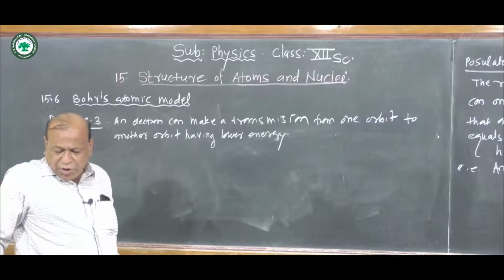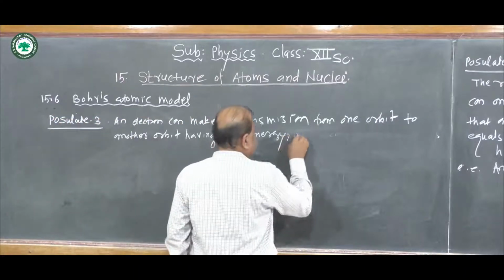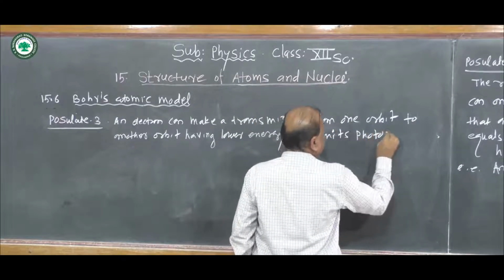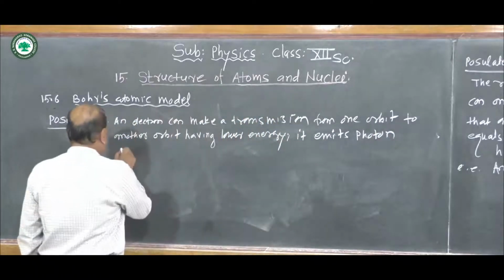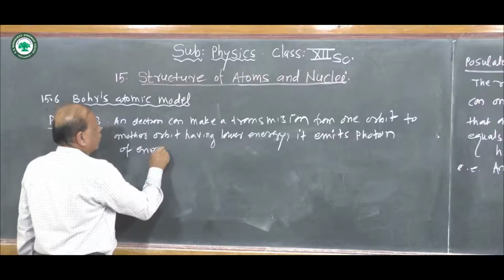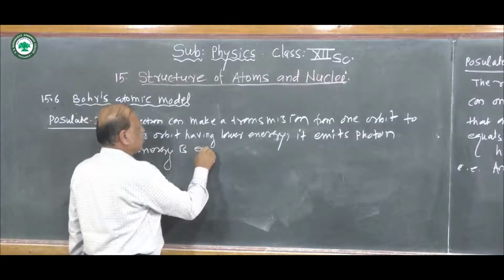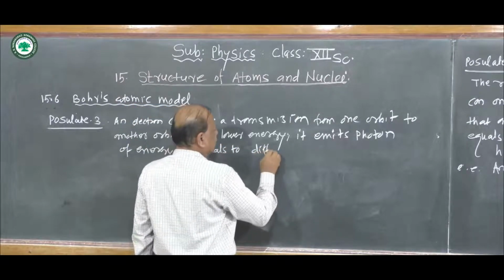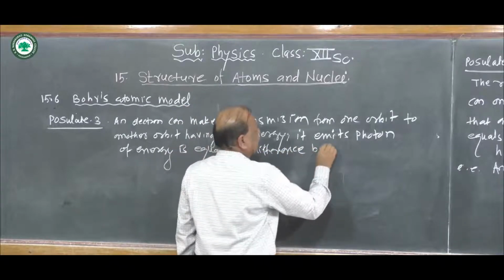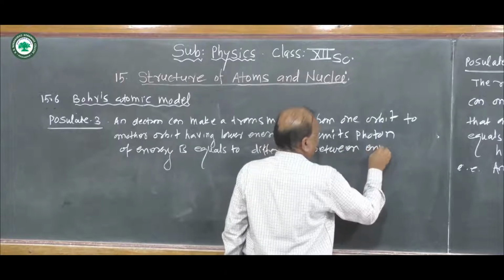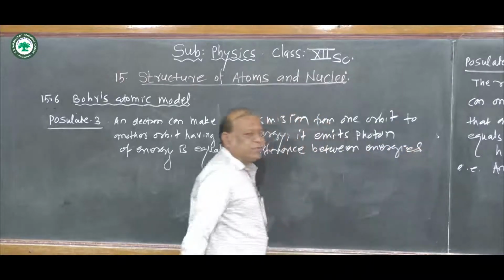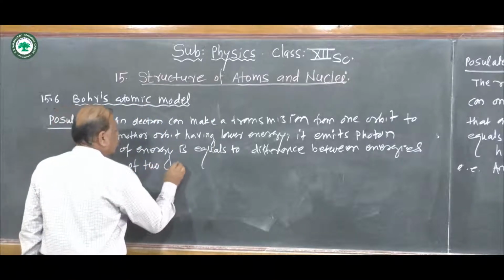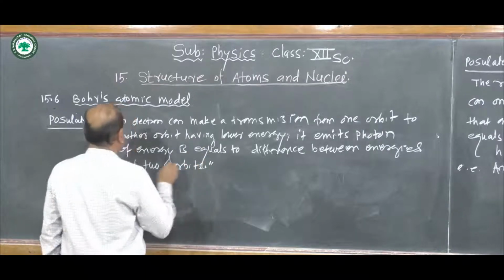It emits a photon of energy, which means that the electron emits a photon of energy equal to the difference between the energies of the two orbits.